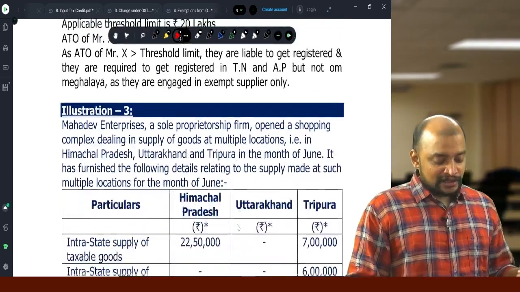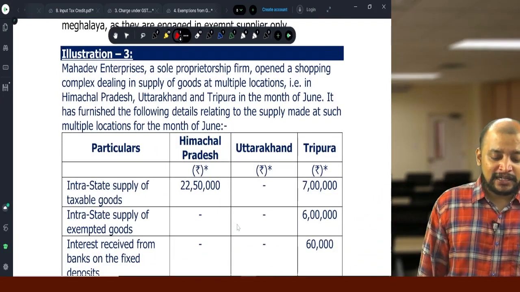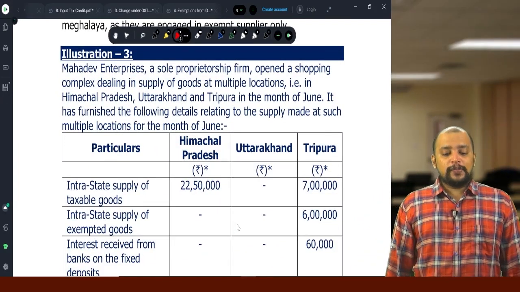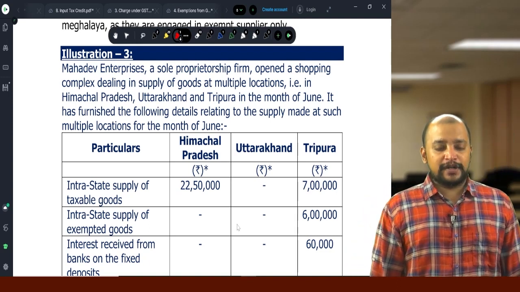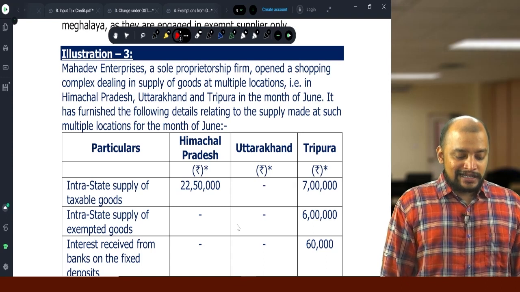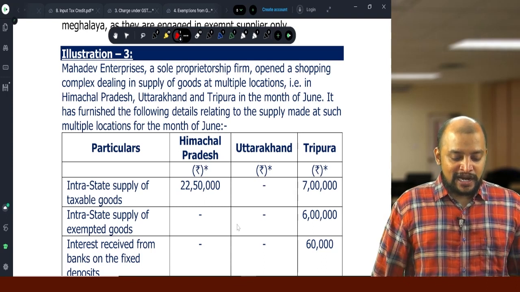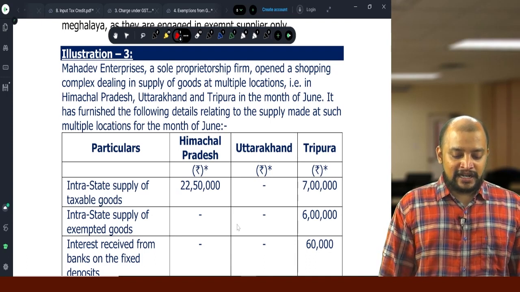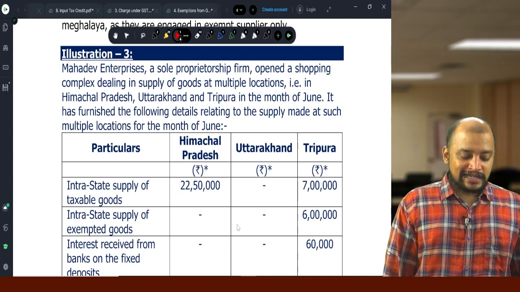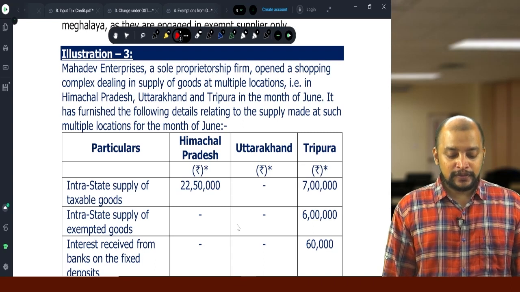Then illustration 3. Madhav Enterprises, a sole proprietorship firm, opened a shopping complex dealing in supply of goods at multiple locations, that is in Himachal Pradesh, Uttarakhand, Tripura in the month of June. It has furnished the following details relating to the supply made at such multiple locations for the month of June.